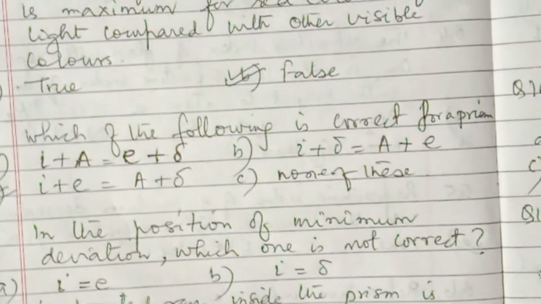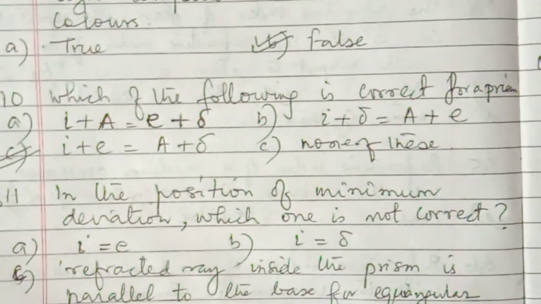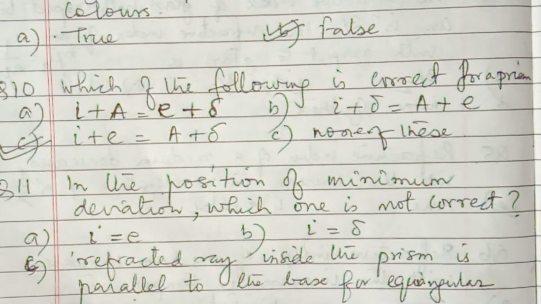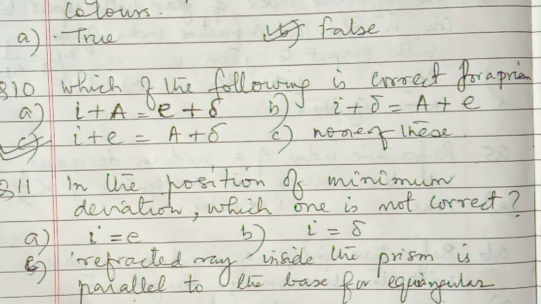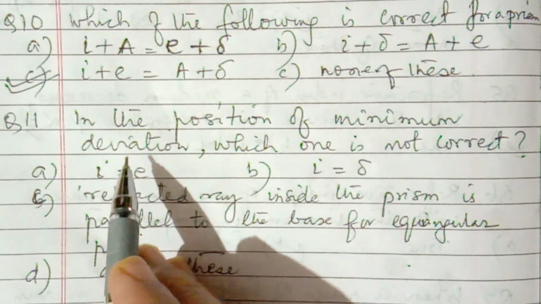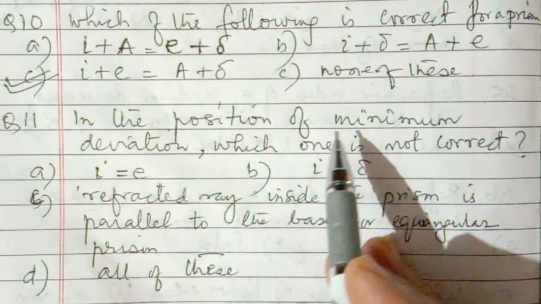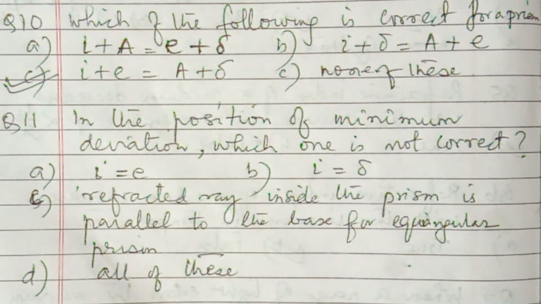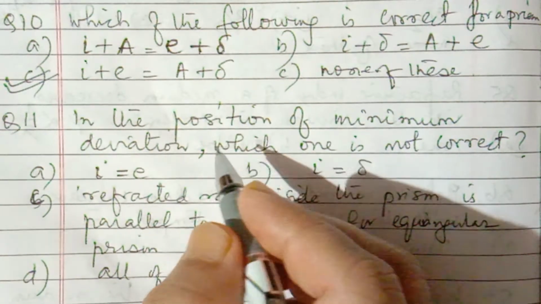Okay, next we will go to question number 11. In the position of minimum deviation, which one is not correct? So which one is not correct statement in case of minimum deviation position of a ray for a prism?